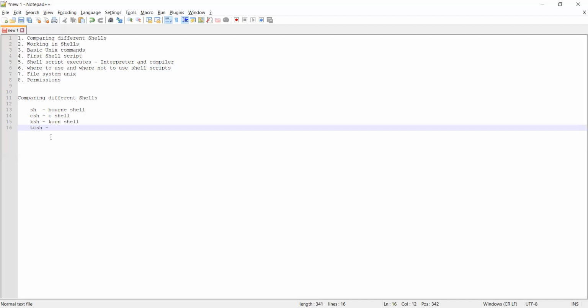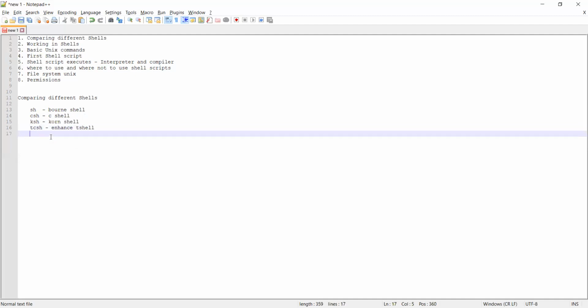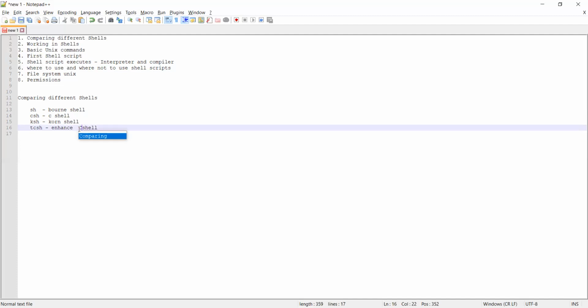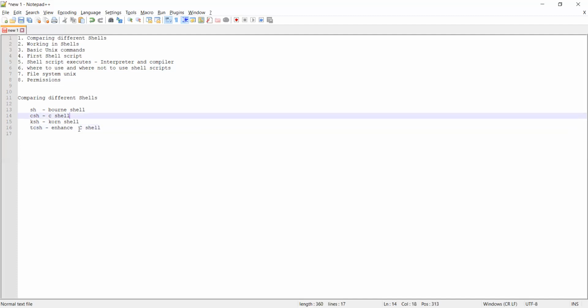Next one I have is TCSH, enhanced C shell. It's enhancements to the C shell that has been written, but I don't see anywhere that we are using this T shell.